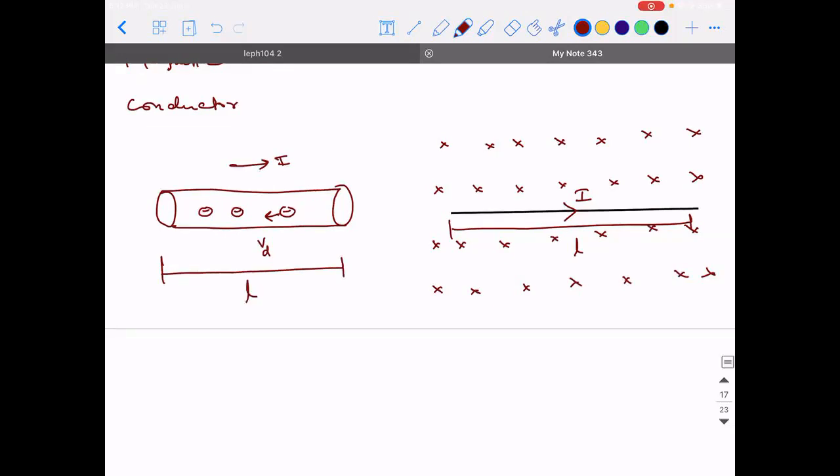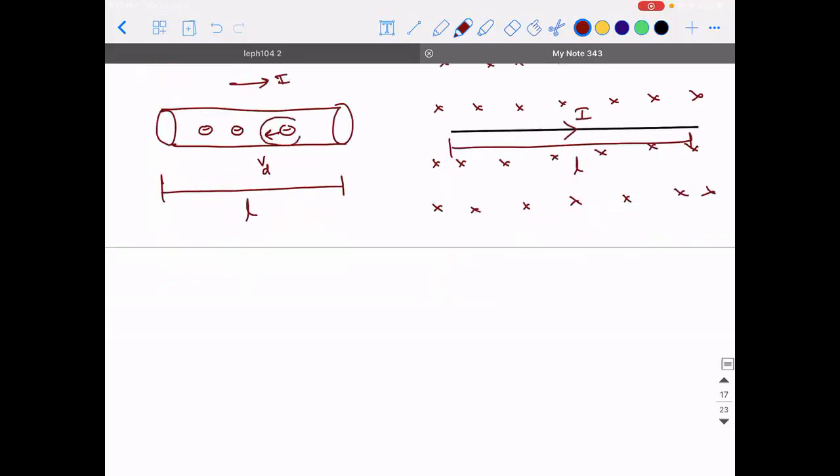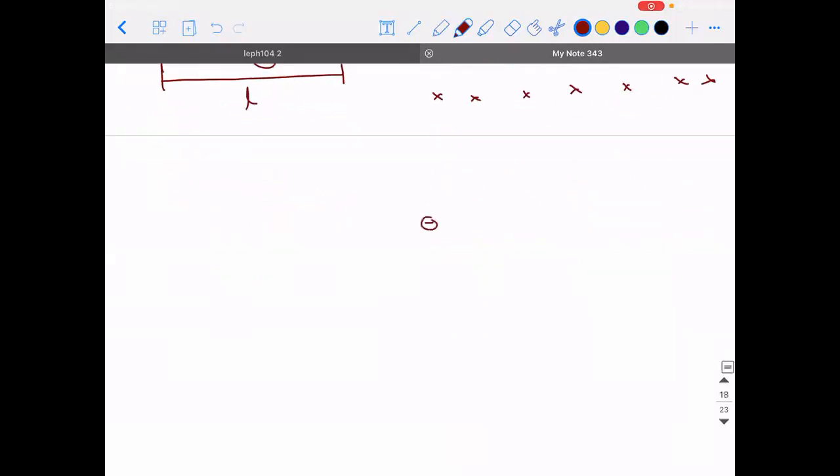Then tell me what will happen to this electron when it is moving inside a magnetic field with a drift velocity Vd. So if I take one electron, which is moving with a drift velocity Vd, and it is in the presence of a magnetic field, what will happen to this electron, guys? We discussed for the past two classes, we were discussing the same thing. When a charged particle is projected into the magnetic field, what is going to happen?